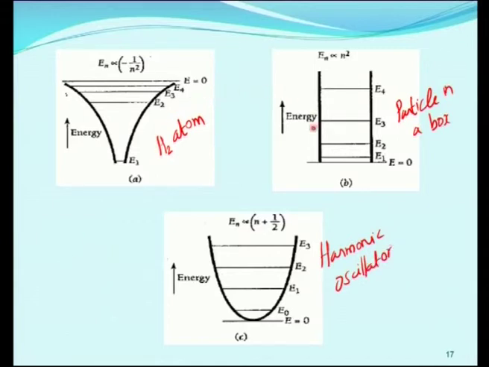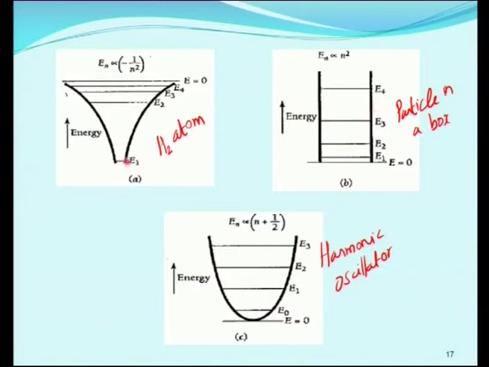What we observe from this, E refers to energy levels. This E1, E2, E3, E4, say this 1, 2, 3 refers to quantum numbers. So, these energy levels mainly depend on these quantum numbers 1, 2, 3, 4.